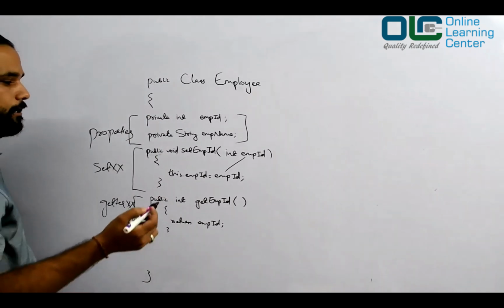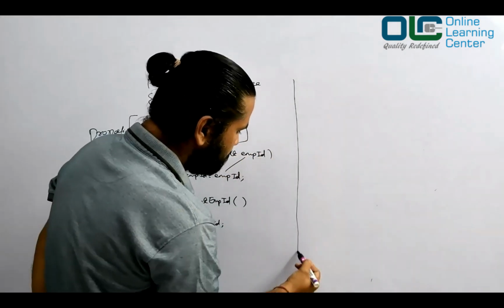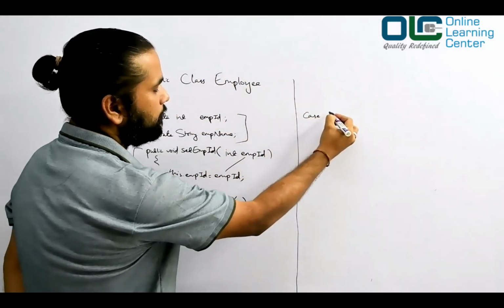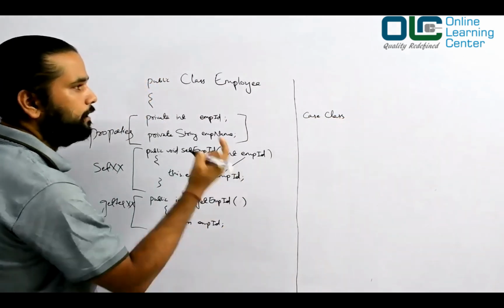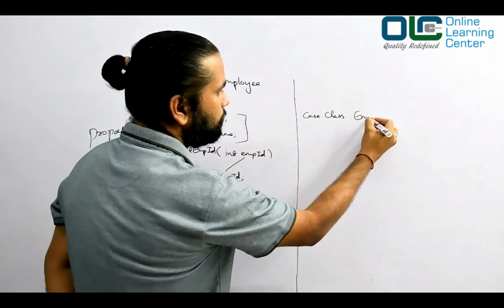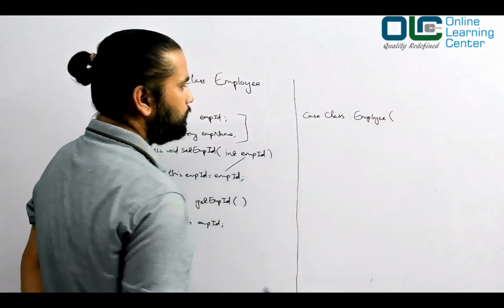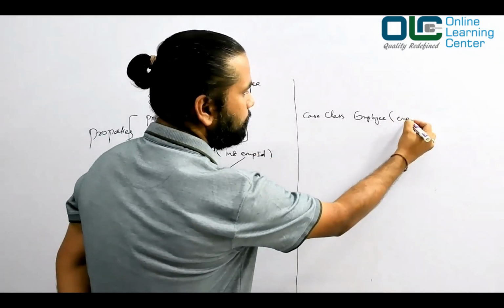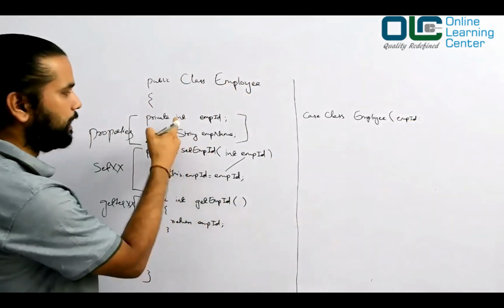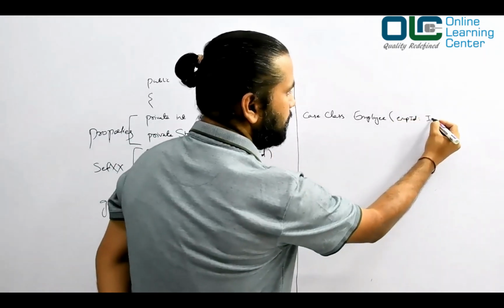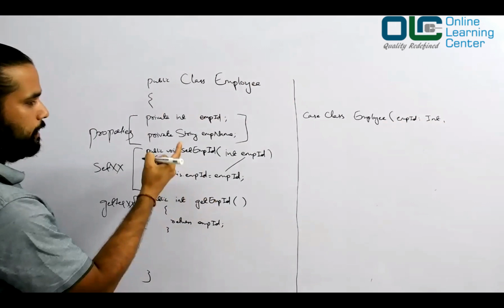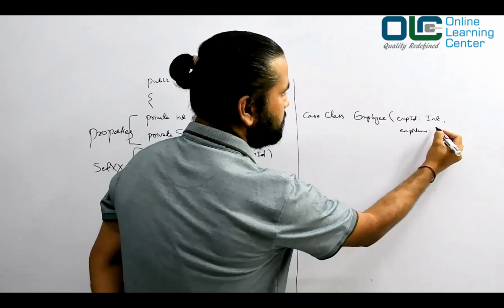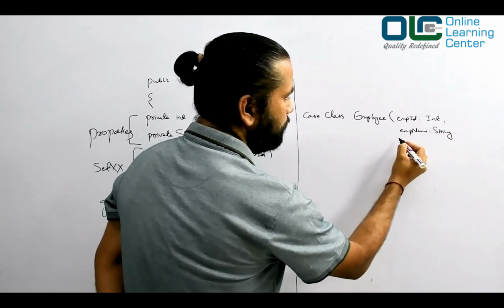Now, if you are trying to achieve the same thing in Scala, all you need to do is write case class Employee. What are the variables here? Employee ID and employee name. So I'll say employeeID, and the type of it is integer, so Int, comma, and then employeeName, and the type of it is String. Okay, done.